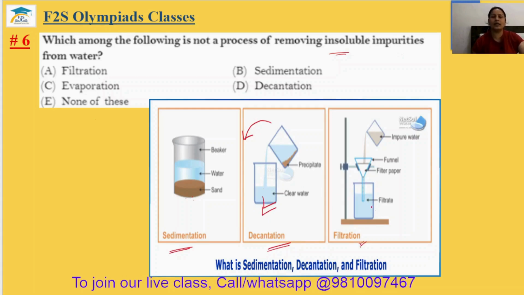After that, we can do evaporation, which can purify the liquid completely. So filtration, sedimentation, evaporation, and decantation are all processes for removing insoluble impurities. The answer will be none of these. The sixth answer is option E.